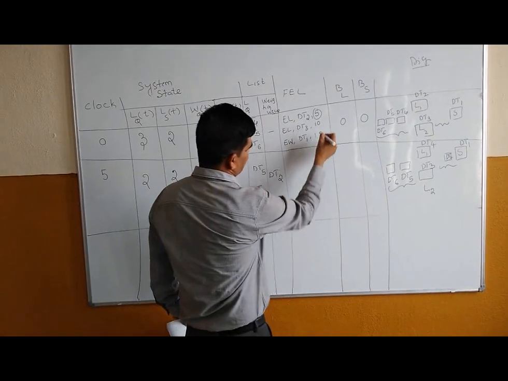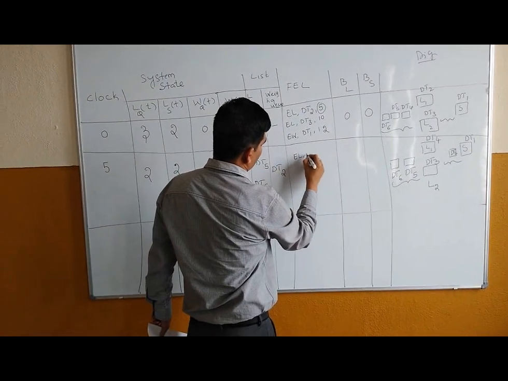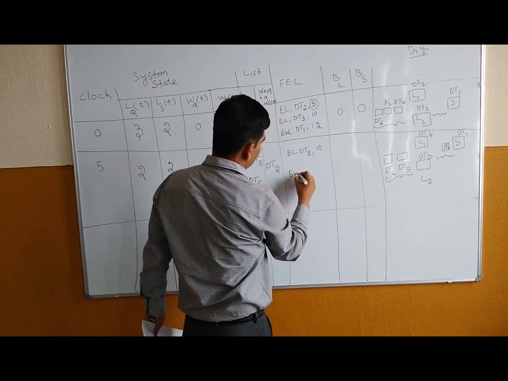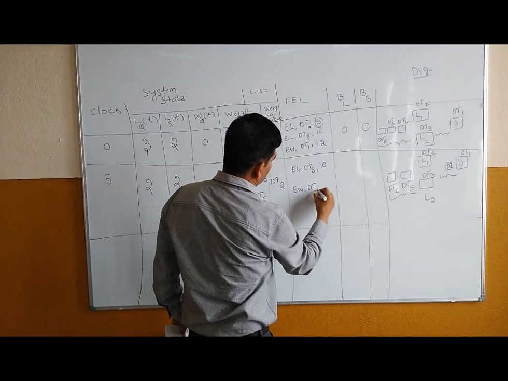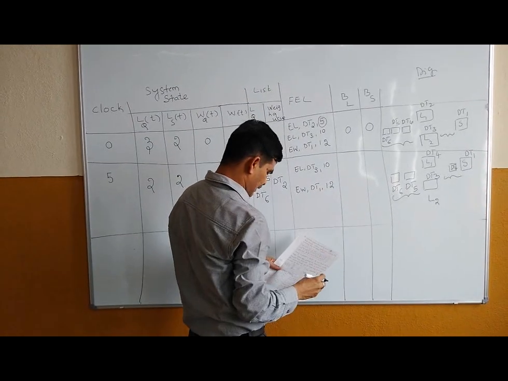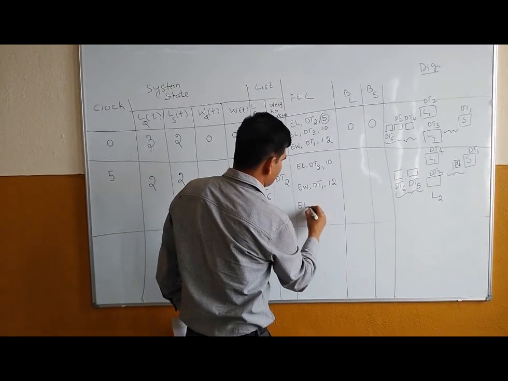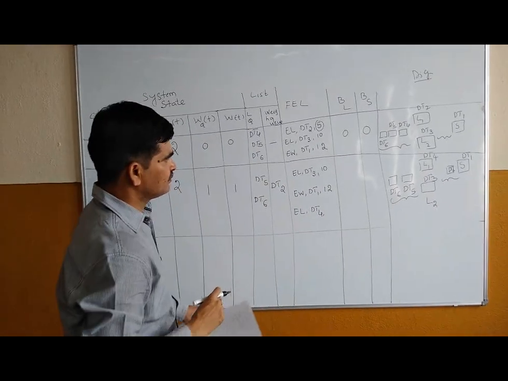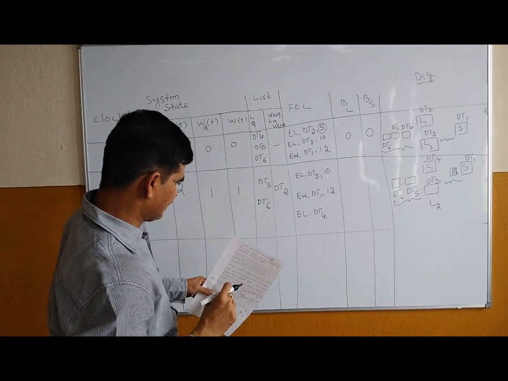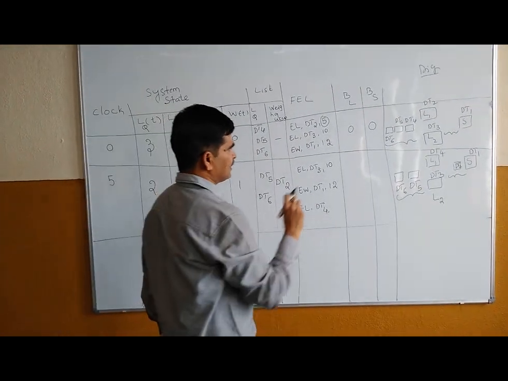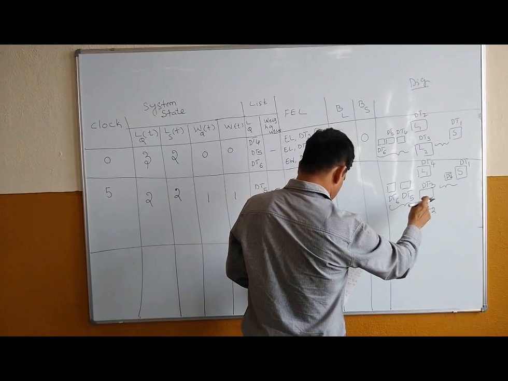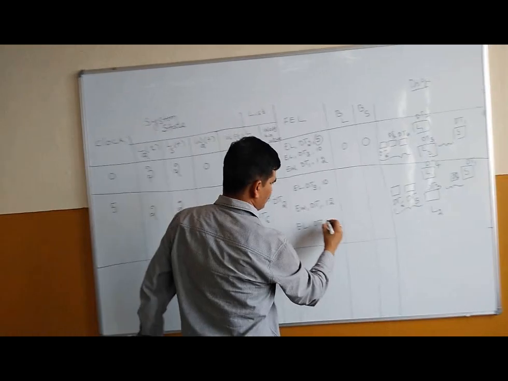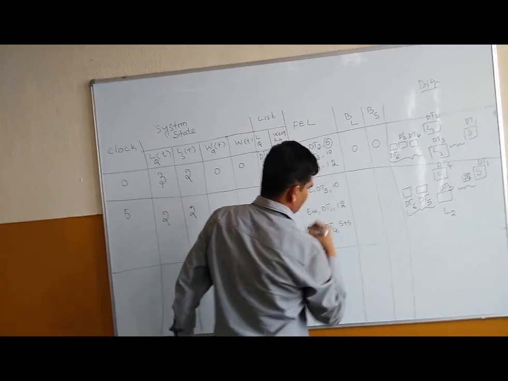Future events are 10 and 12 by default, EL of DT3 at 10, EW of DT1 completes at 12. Next, another one, EL of DT4. So if you look at the loading time, third time is 5 minutes. Loading time required for DT4 is 5 minutes. From this 5 minutes, another 5 minutes. So 5 plus 5.